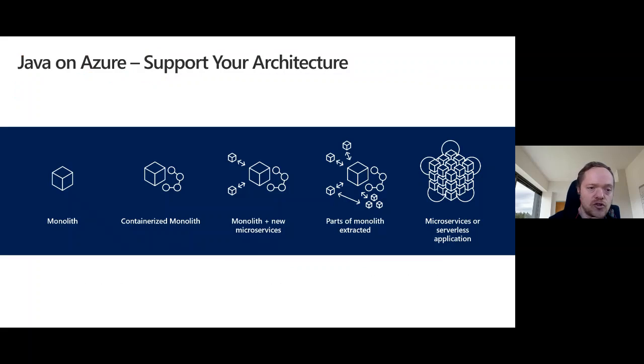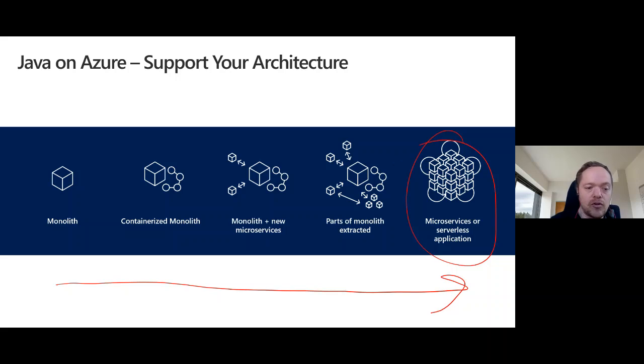But Java on Azure goes one step further. Now remember those patterns here. So in Java on Azure, we support the ability to take the monolith and break it up into microservices or your serverless architecture. So we'll take the monolith, which is your standard kind of massive Uber jar, and then we'll containerize that for you, or give you the option to containerize it. Then we'll have new microservices for it in one of the many different mechanisms and tools and technologies.